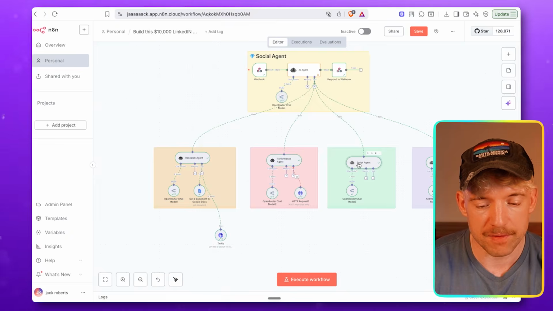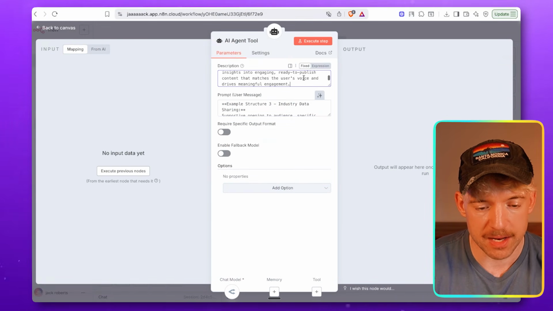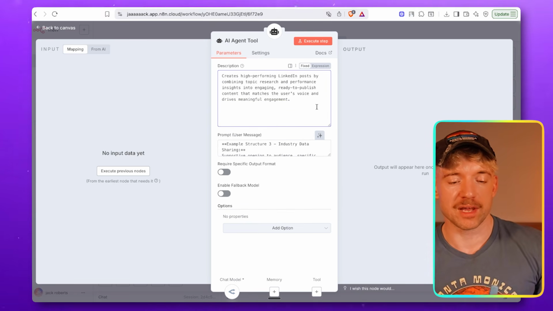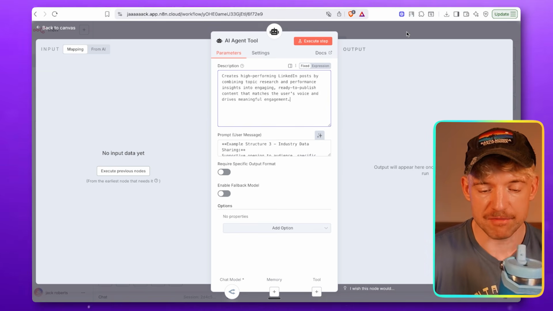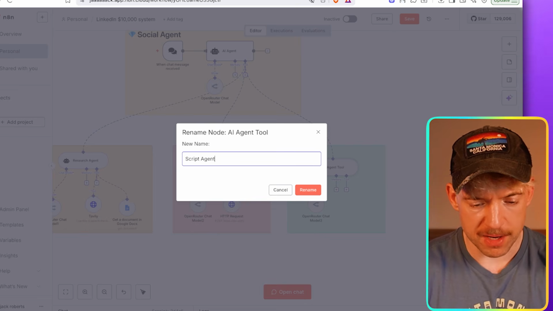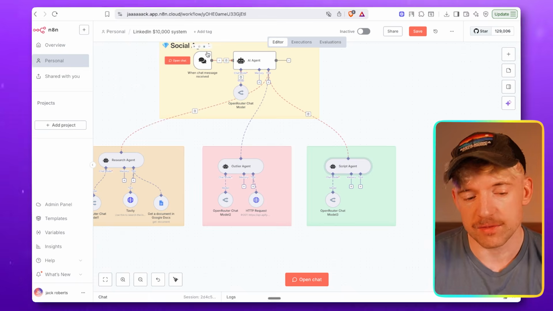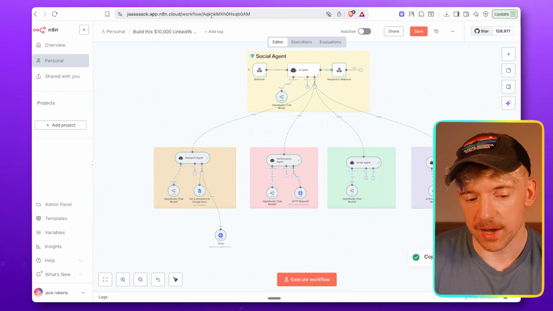Cool. And then we're going to give it a bit of a name. This is our script agent. It's basically going to describe this as, if I come down here, creates high-performing LinkedIn posts by combining topic research, performance insight into engaging, ready to publish content that matches the user's voice and drives meaningful engagement. So let's call this one script agent. This is more for our benefit than the AI's. It knows its name, its label, so to speak, as the one underneath it. And then finally, we have one final agent over here, which is the hook agent.